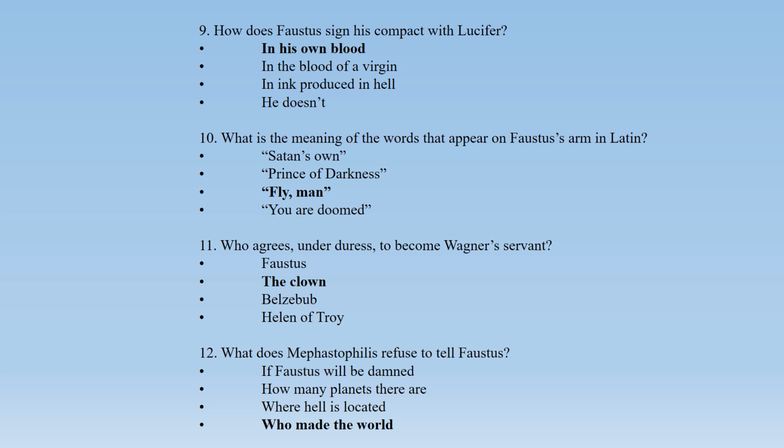What is the meaning of the words that appear on Faustus' arm in Latin? Satan's own, prince of darkness, fly man, you are doomed. So, the meaning of the words that appear on Faustus' arm in Latin is fly man.